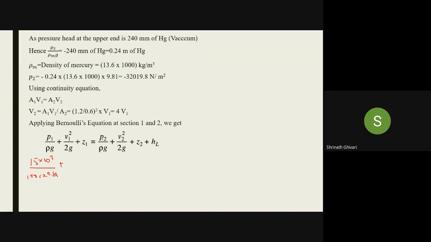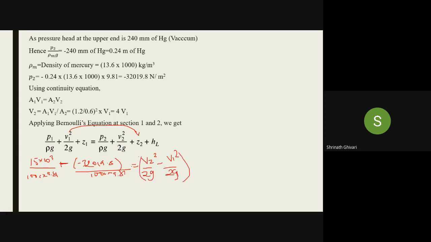So what I'll do, I'll take this P2 by rho G here, so it will be minus 32019.8 divided by 1000 into 9.81. Do you agree? Next, this V2 square by 2G, I'll keep it as it is. Here there is one more, this I'll bring it on this side. It will be minus V1 square by 2G. Do you agree with this?